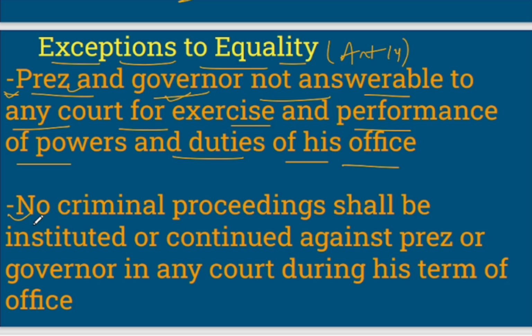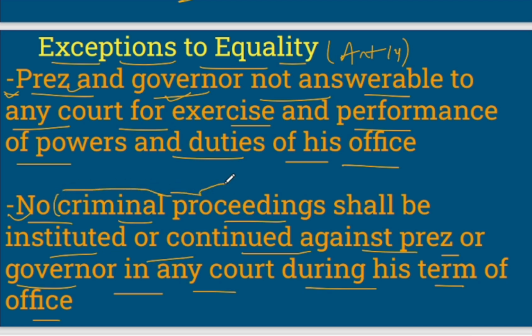Then it says that there will not be criminal proceedings instituted or continued against the president or governor in any court during their term of office. So no criminal proceedings can be initiated against the president or governor in any court during their term of office. Very important. These two phrases are important to know: criminal proceedings and term of office, right? Now let's move to the next slide.